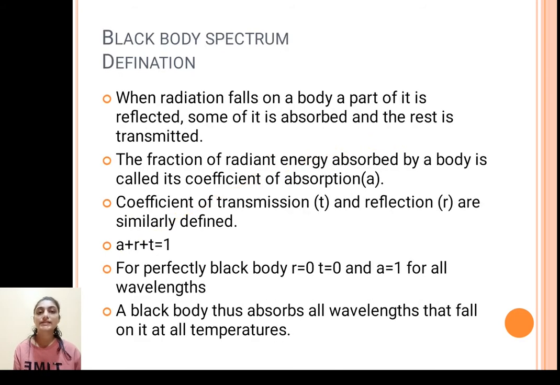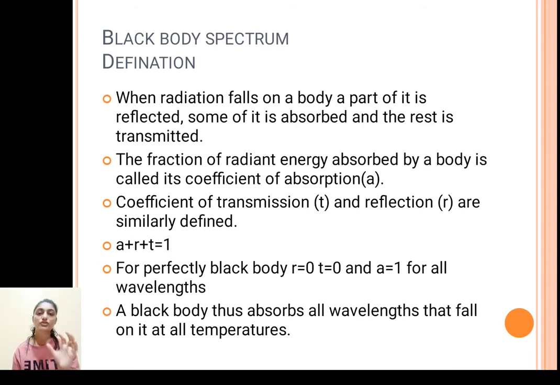Now, let us talk about black body spectrum. When a radiation falls on a body, a part of it is reflected, some of it is absorbed, and the rest is transmitted. The fraction of radiant energy absorbed by a body to the total is called its coefficient of absorption.